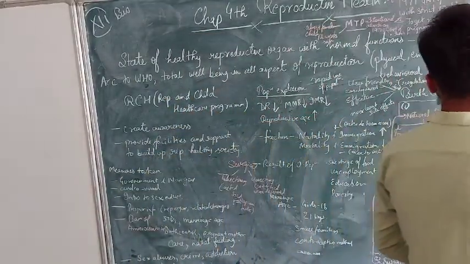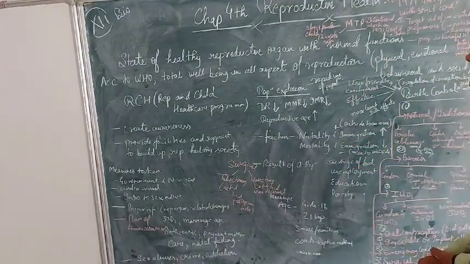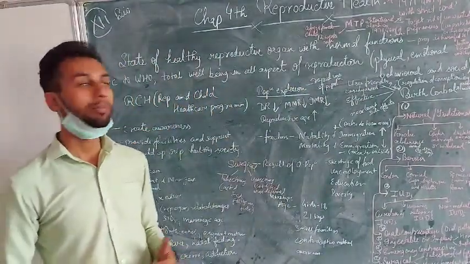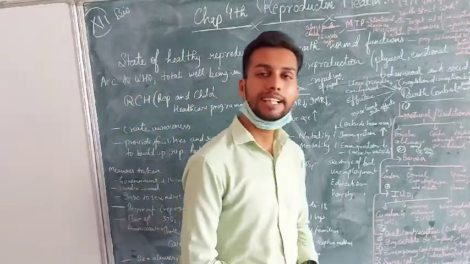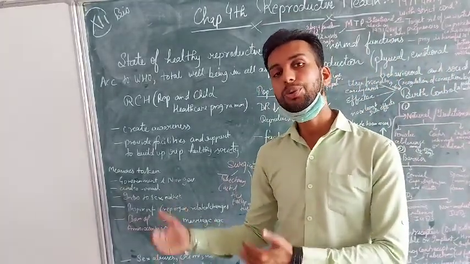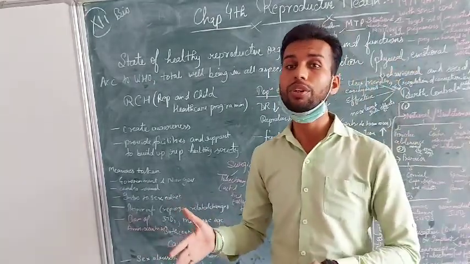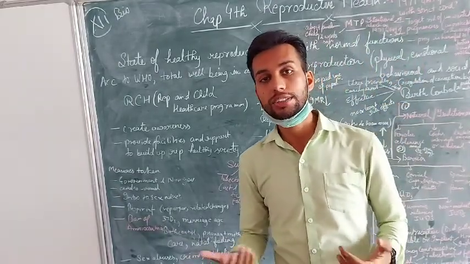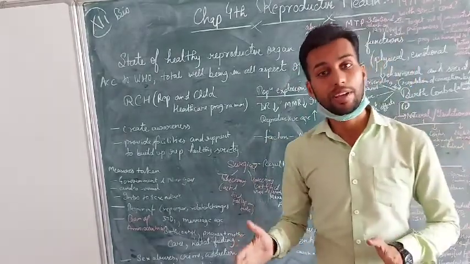As well as, the last thing in this unit is the medical termination of pregnancy, that is, how intentional abortion of the child is done, which should be prohibited, and that will be taught to you all. After that you will be taught about sexually transmitted diseases, their examples, how to go to the doctor regarding them, and how to identify which category of disease you are suffering from, as well as some awareness regarding that.